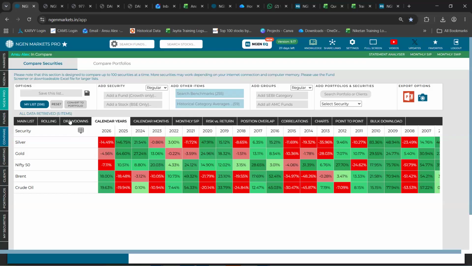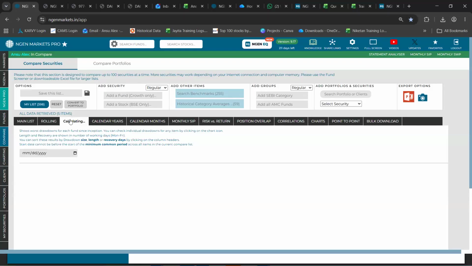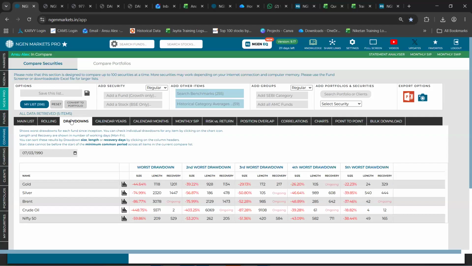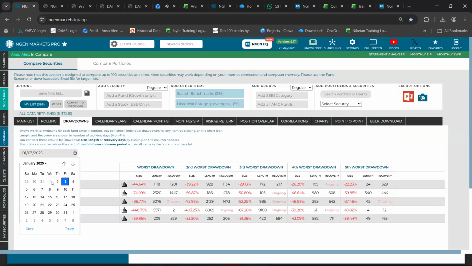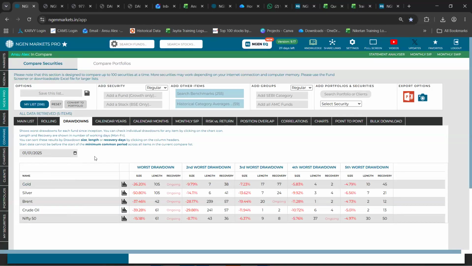Further to that, you can come across the drawdown section as well, which can tell you how quickly each of these commodities was able to recover from a loss that had happened in the past. So let's say I try to input a date which is 2025 Jan 1st. Let's say in the last 1.5 years, how has the performance of each of these commodities been is what you are viewing right here.